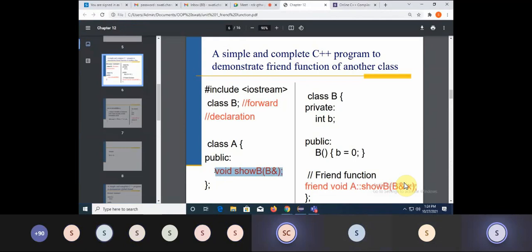If anyone has understood, tell me, why is there a need for this ampersand?